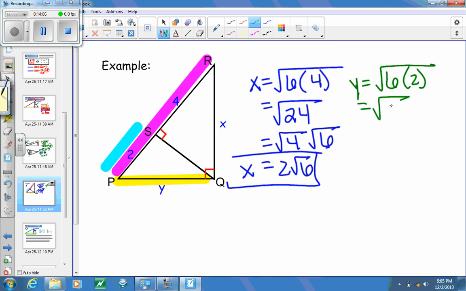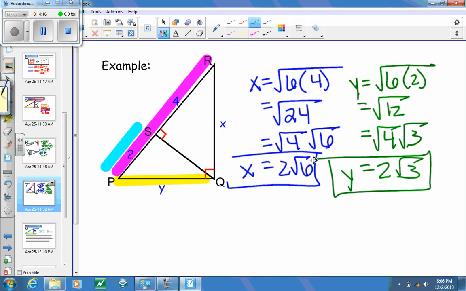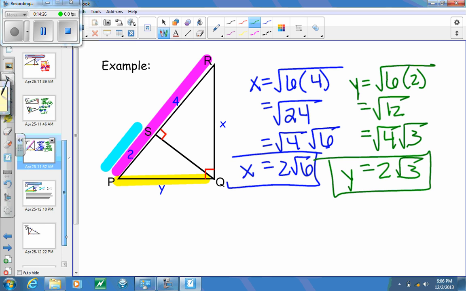So I get the square root of 12, which can be broken up into the square root of 4 times the square root of 3, and we get 2 square roots of 3 for y, and that's the same thing that we got before. Now, if you don't like solving it this way, go right ahead and use finding the altitude and working with right triangles. You have 2 different options for this problem.